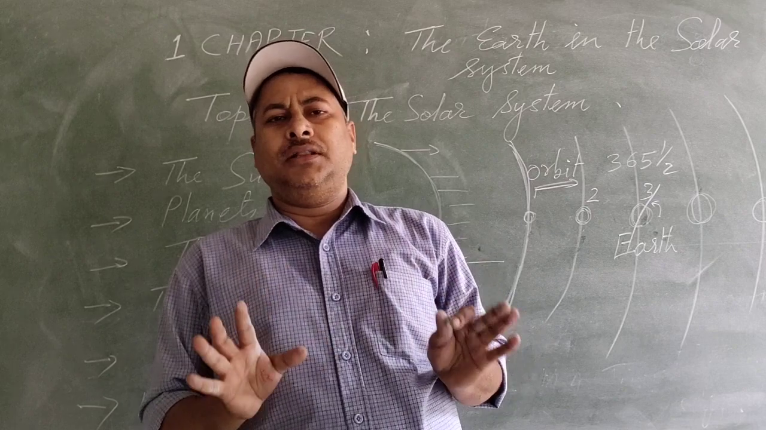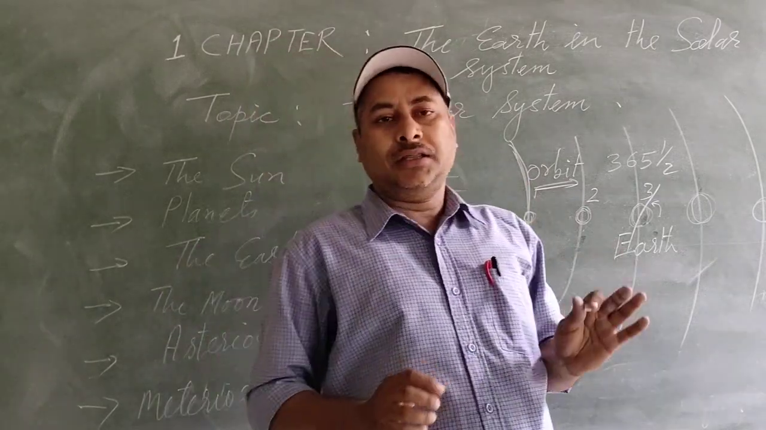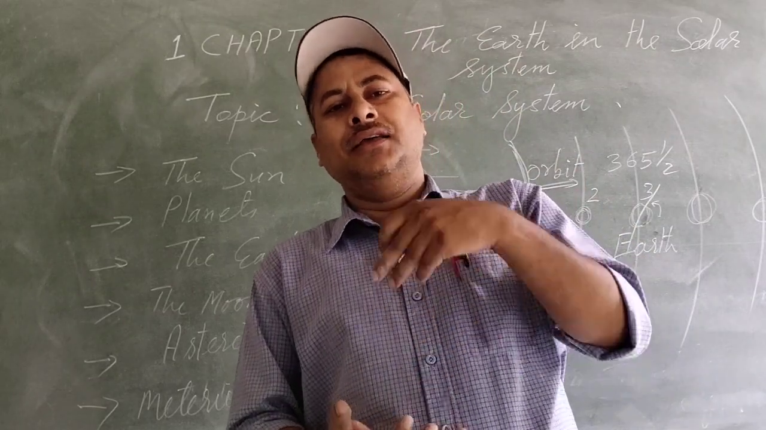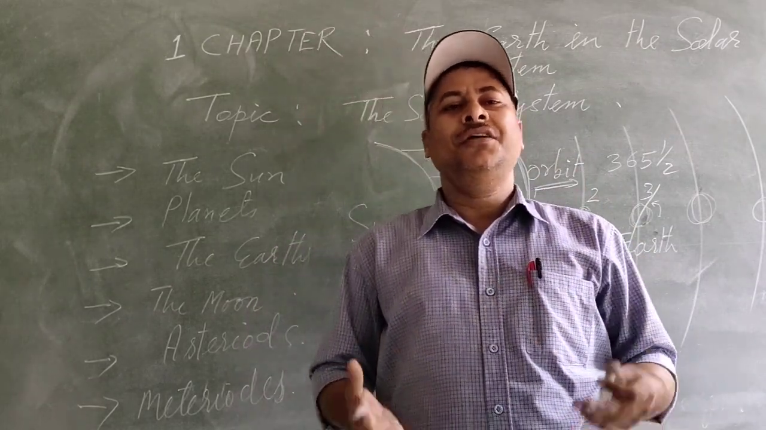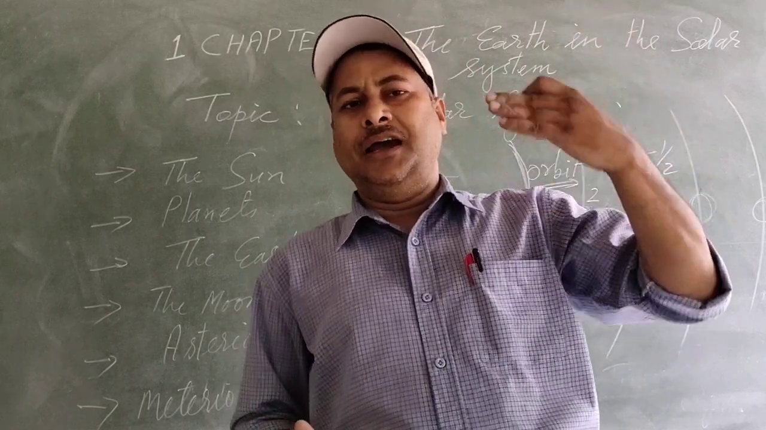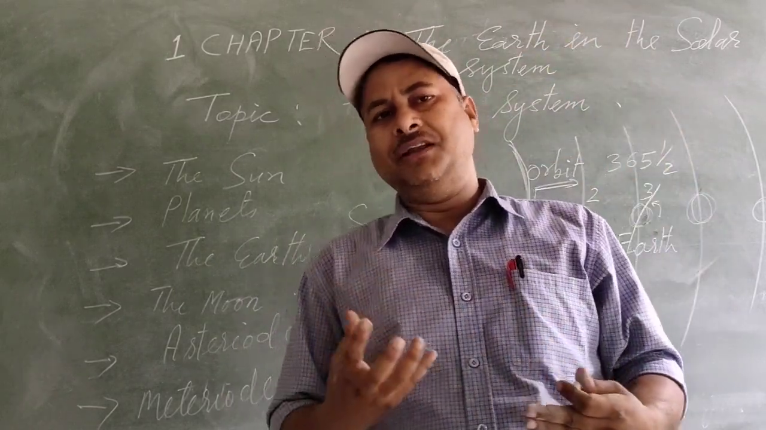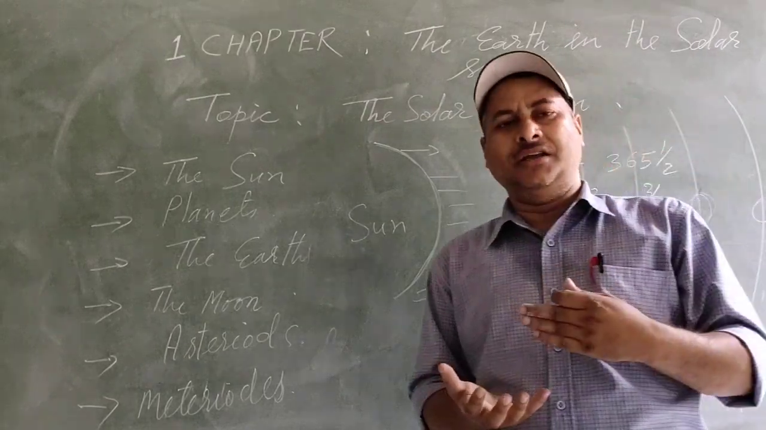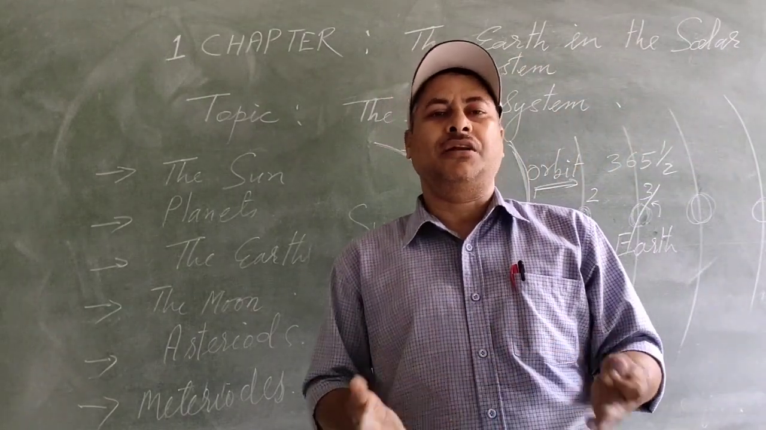So it is very important to notice that the Earth plays a very important role. We are here on Earth because of life: the sun, air and water. These three things are very important, and all organisms require them to survive.